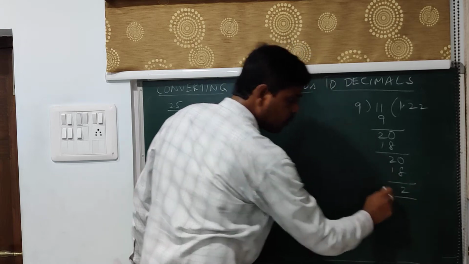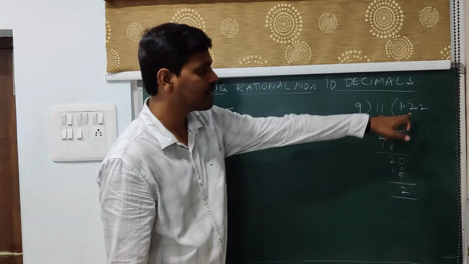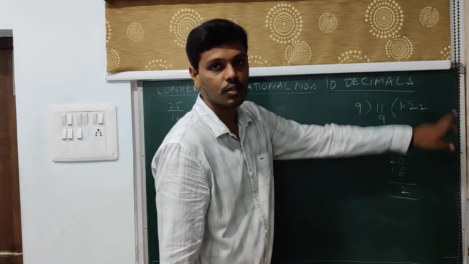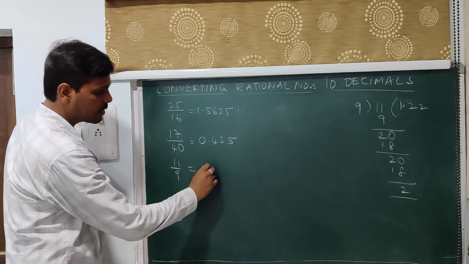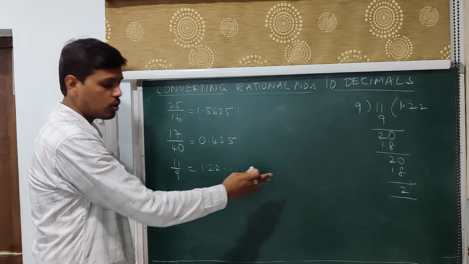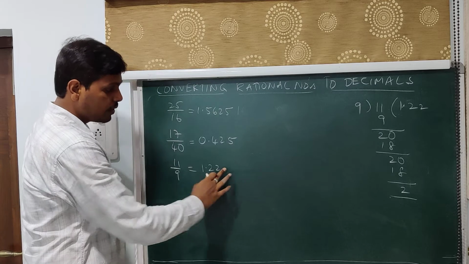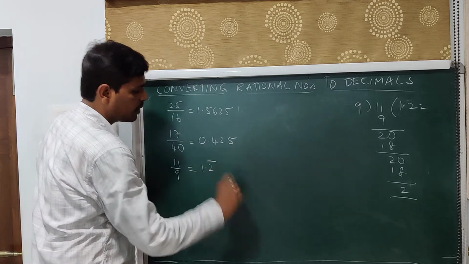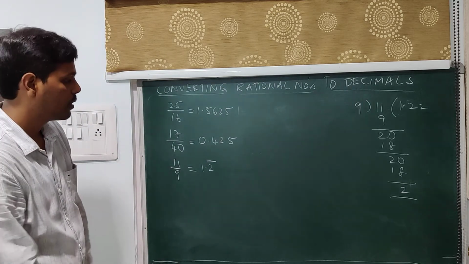Again you are getting 2, which means you can conclude that 2 keeps on repeating and there is no end to the process. Hence we say the decimal expansion of 11 by 9 is 1.222 and so on. Instead of writing 2 and so on with dots, we erase them and keep a bar on 2, which indicates that 2 keeps repeating continuously.